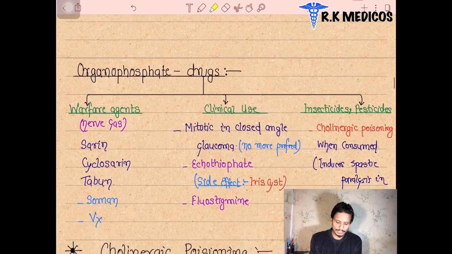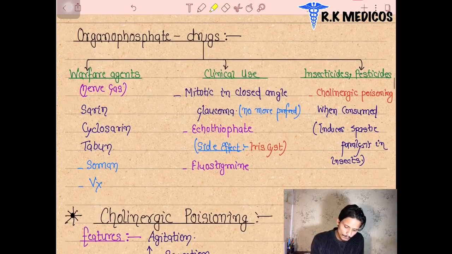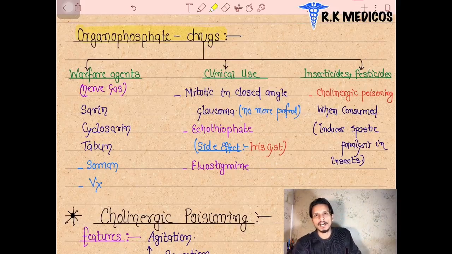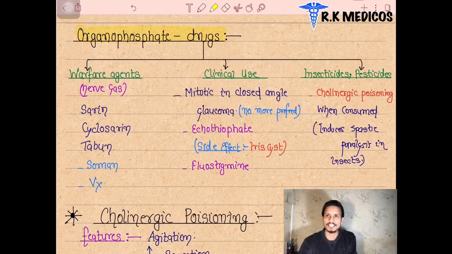So we are going to see what the organophosphate groups are. They bind acetylcholinesterase and produce poisoning in our body. The organophosphate group drugs are basically not used for human help. They are against human life. All the organophosphate drugs are used against human life, or they are anti-human, we can say.